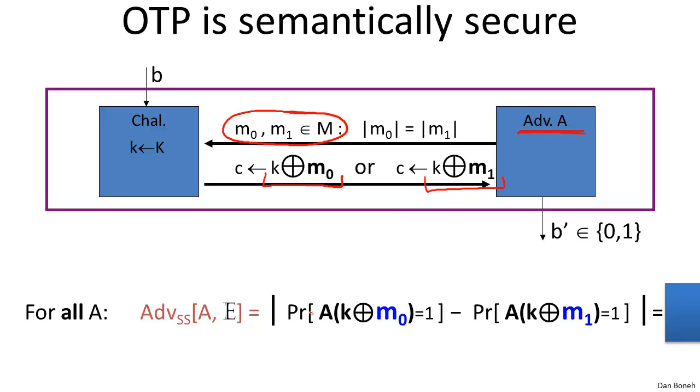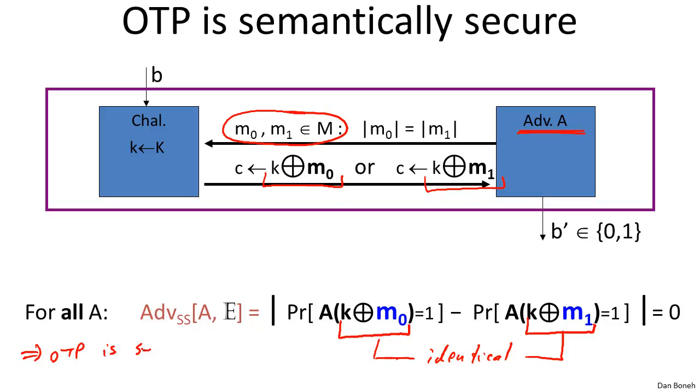Remember, the property of the one-time pad is that K XOR M0 is distributed identically to K XOR M1. In other words, these distributions are absolutely identical. This is a property of XOR. If we XOR the random pad K with anything, either M0 or M1, we get the uniform distribution. So in both cases, algorithm A is given as input exactly the same distribution, namely the uniform distribution on ciphertexts. And therefore, it's going to behave exactly the same in both cases because it was given the same distribution as input. As a result, its advantage is 0, which means that the one-time pad is semantically secure.